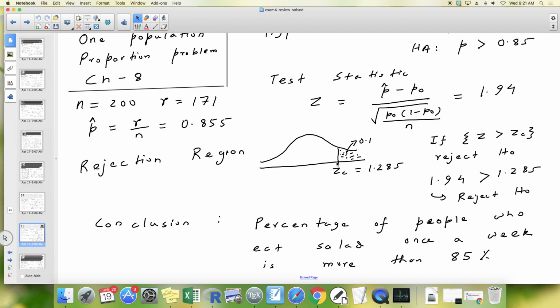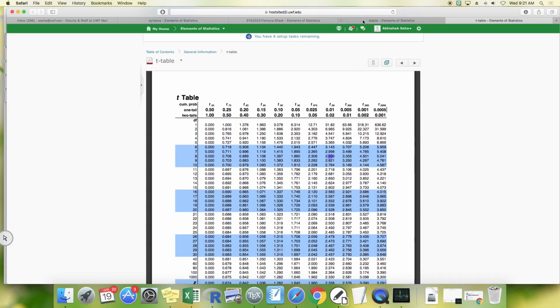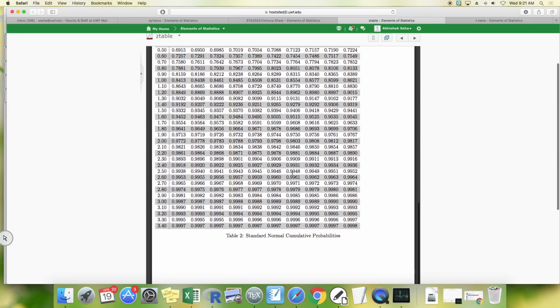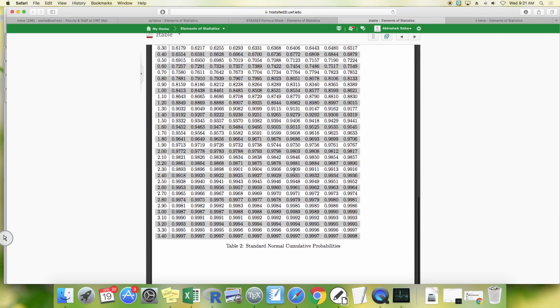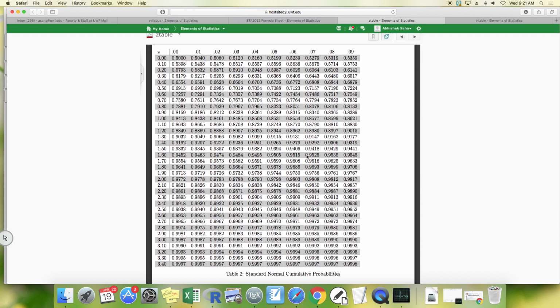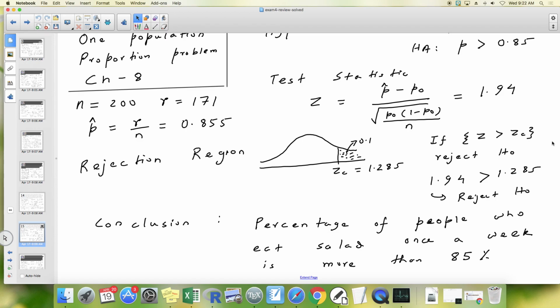So if you search for 0.9 in the Z table, 0.9 lies between this number and this number. So between 1.28 and 1.29, hence it's 1.285. ZC is 1.285.